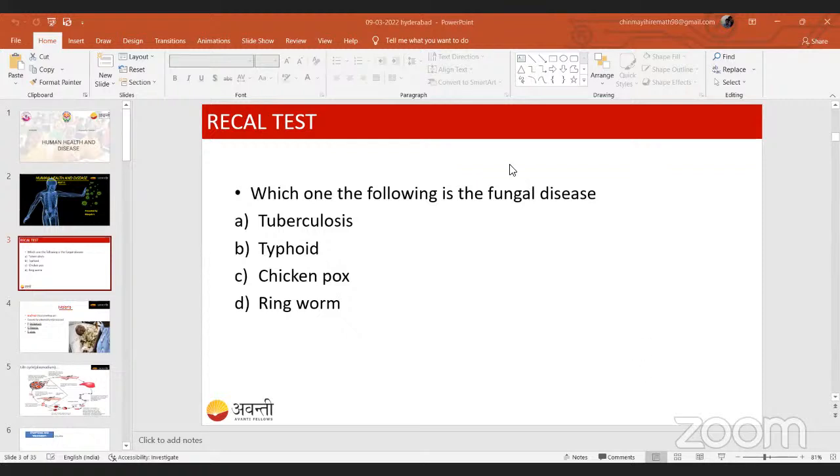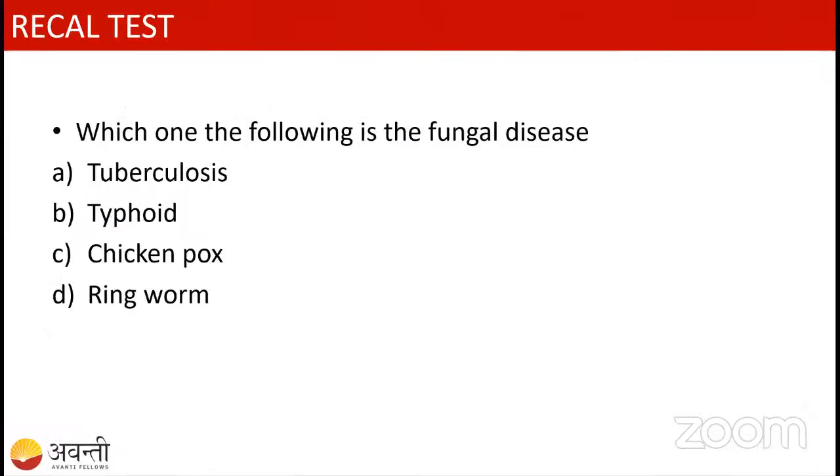Very good, Chitradurga. Thank you so much. Yes, so that is ringworm disease, right? Fine. So it is the ringworm disease.